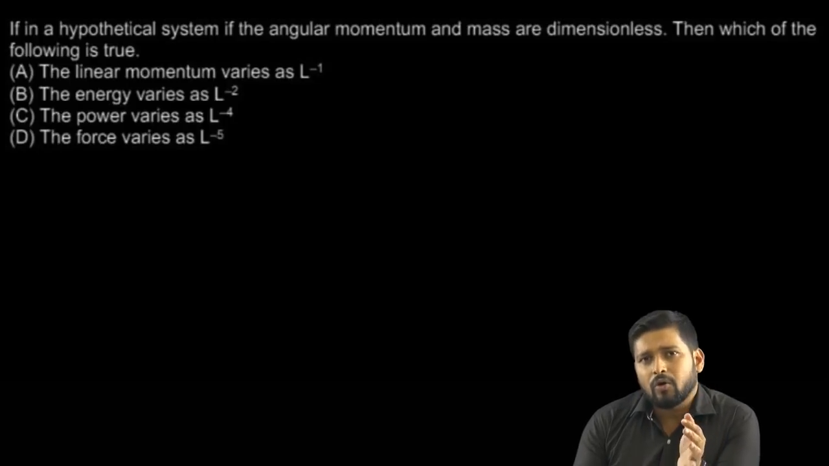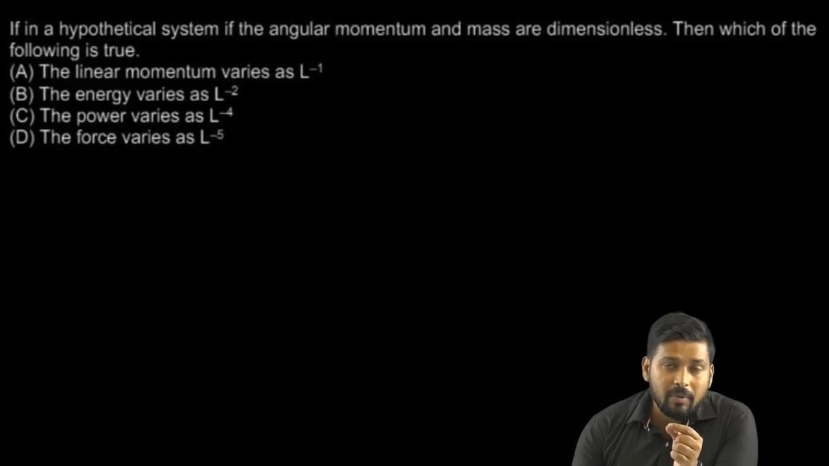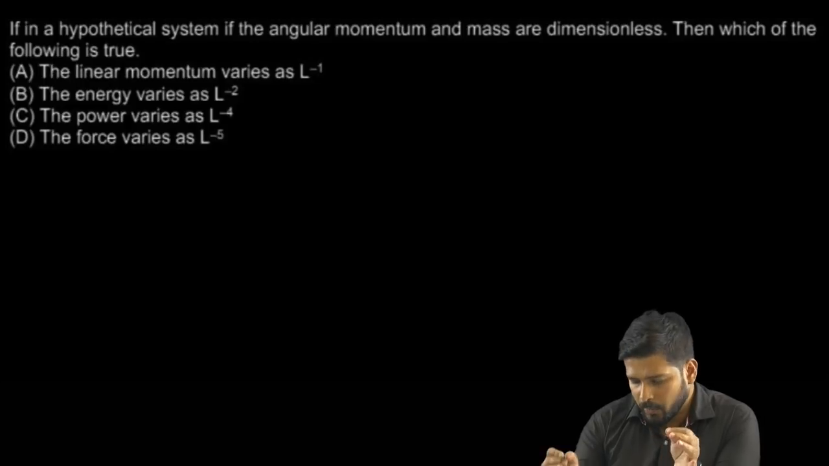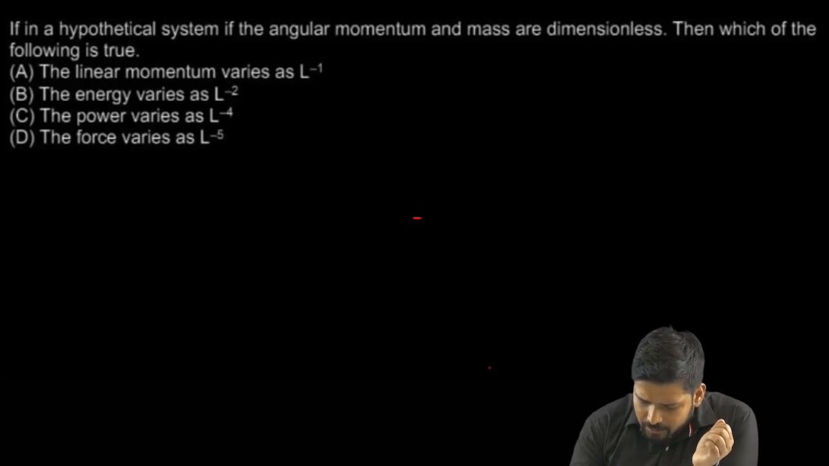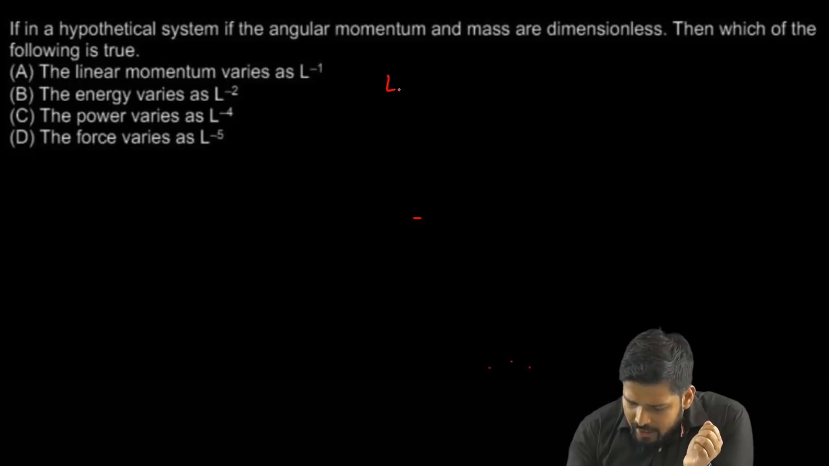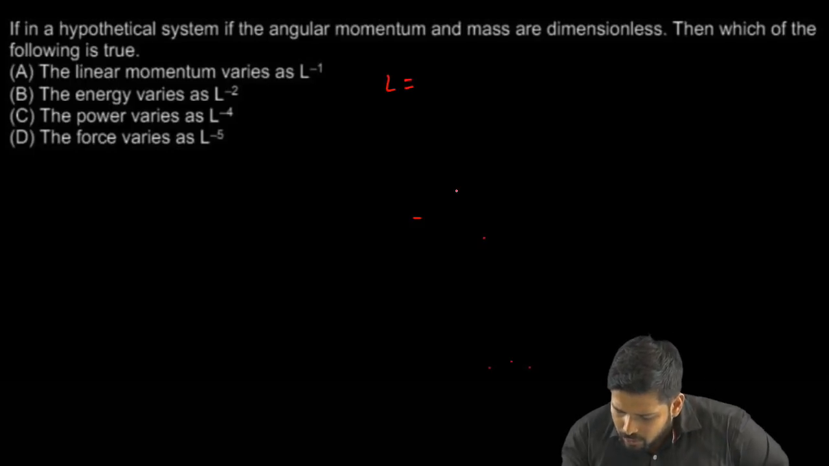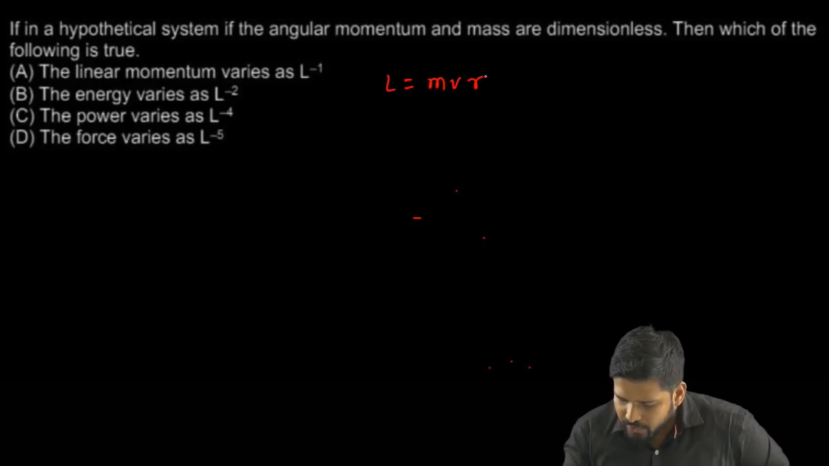Let us think about how we do this problem. Essentially you are given 2 pieces of information. Number 1 is that the dimension of mass is 0, and the dimension of angular momentum is also 0. Now if I write the expression for angular momentum, L will be equal to mvr.